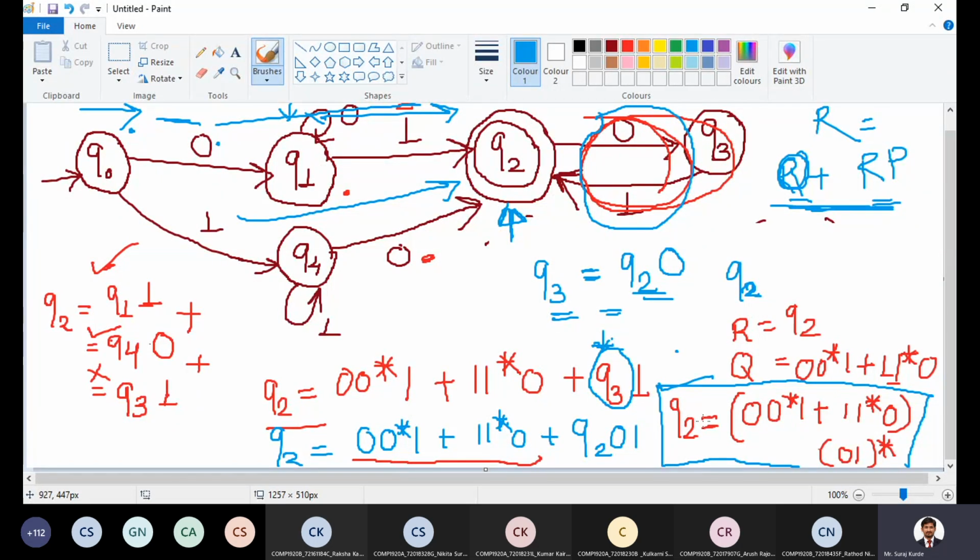And in the regular expression, there should not be any state name. It should have only input alphabets. Here we have 0, 1 as the input alphabet. So on the right hand side, Q2 is equal to whatever right hand side is there. You can check, there is no Q1, Q2, Q0, Q4, or any other state. Only inputs 0 and 1 are there. That is the regular expression. The right hand side of the regular expression should not have any state name. It should have only alphabets. That is the regular expression of the given DFA.